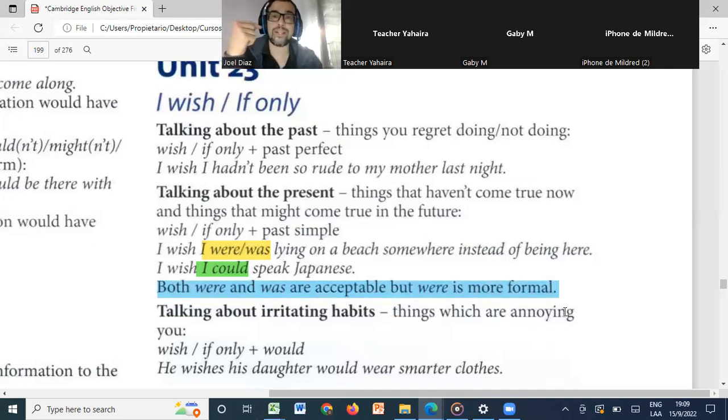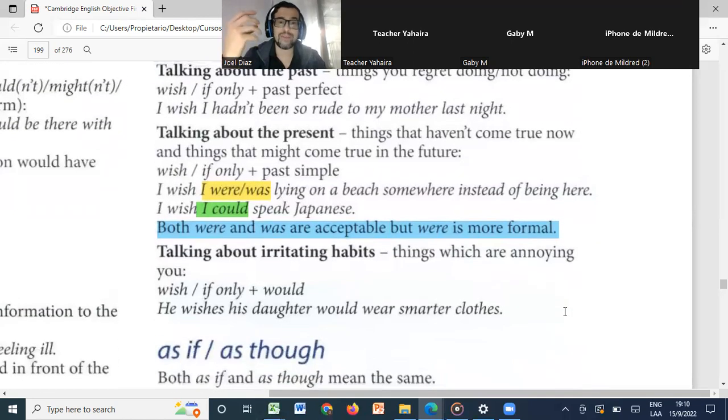Remember, since I was telling you that today we're going to see how to write the essay, when we write the essay, we need to use formal language. So if you are going to use I wish or if only, then you can use I were, not I was. That's for the writing, in this case, writing the essay. Okay, now.